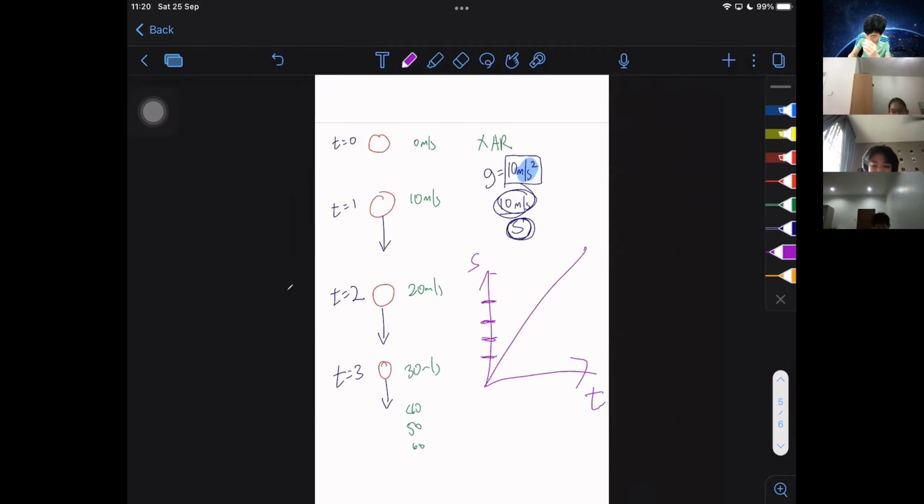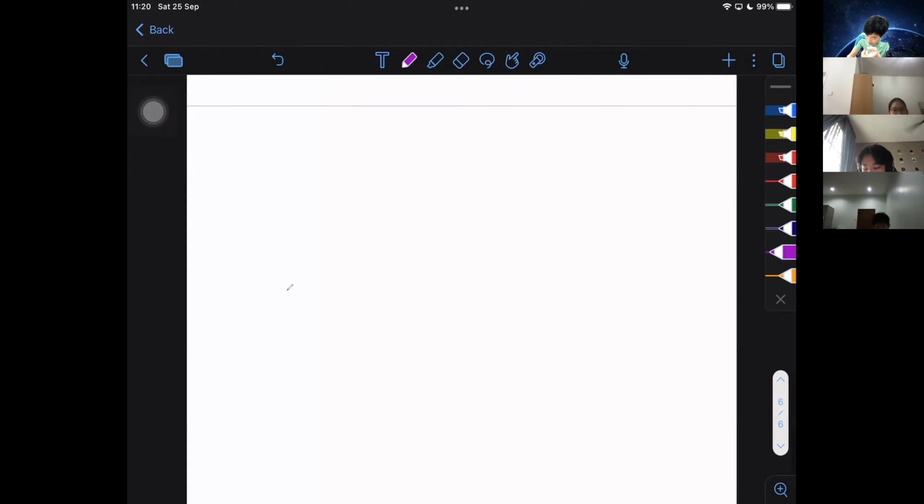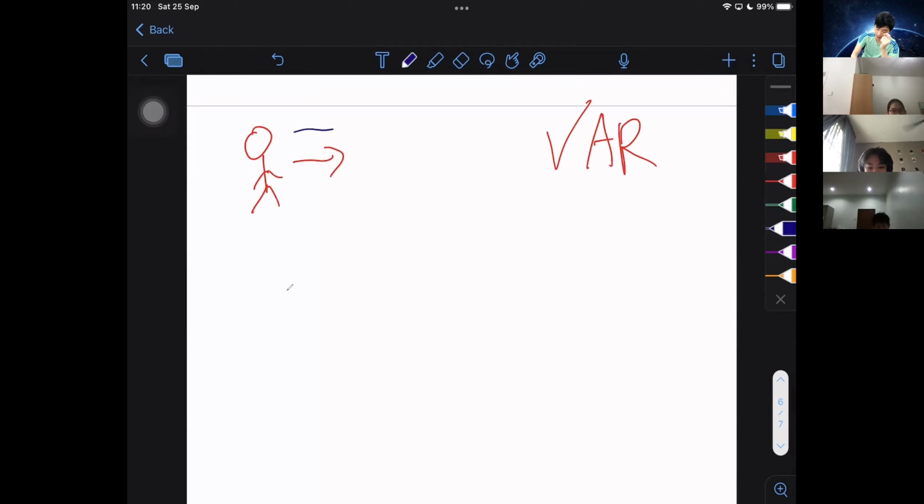But of course, in a normal scenario, there is going to be air resistance. Today, a second scenario, there is air resistance, because air resistance is always going to act in the opposite direction of you, right? For example, if you are running in this direction, your air resistance will be acting in this direction. Usually you'll see this when you're playing catch with your friends, right? If you start running really fast, you can feel the wind gushing against your face. That is essentially air resistance.